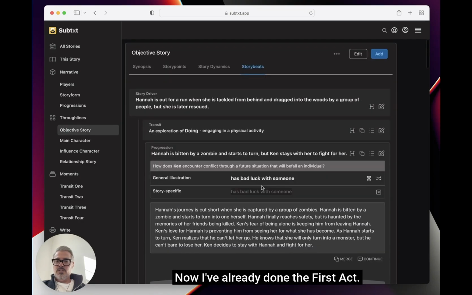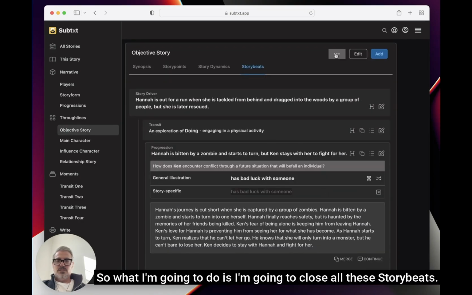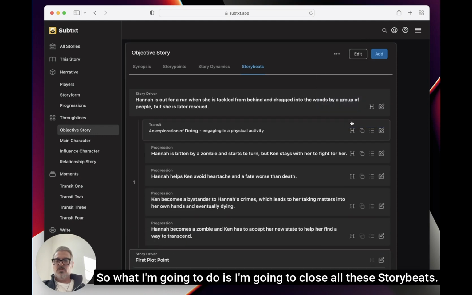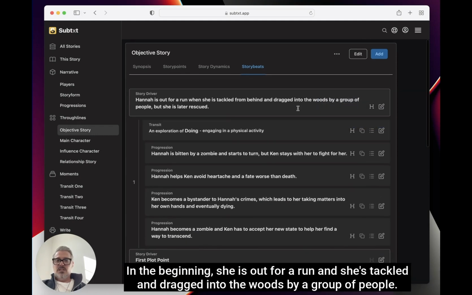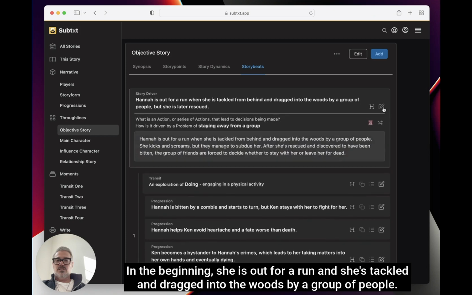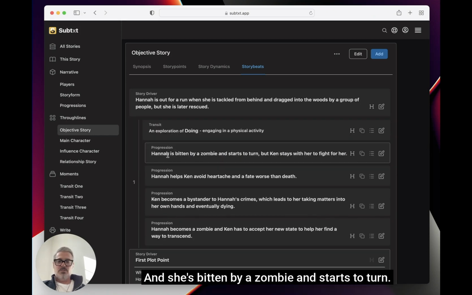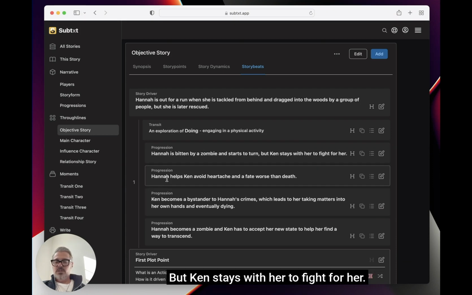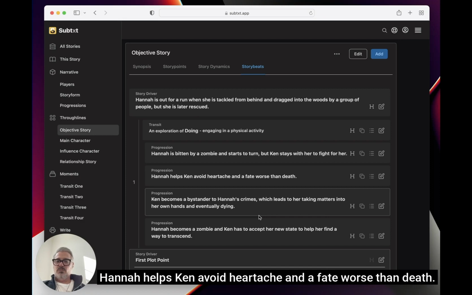Now I've already done the first act, so what I'm going to do is close all these story beats. In the beginning, she is out for a run and she's tackled and dragged into the woods by a group of people, and she's bitten by a zombie and starts to turn, but Ken stays with her to fight for her. Hannah helps Ken avoid heartache and a fate worse than death.